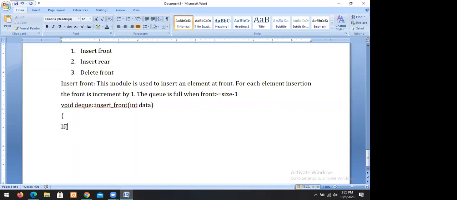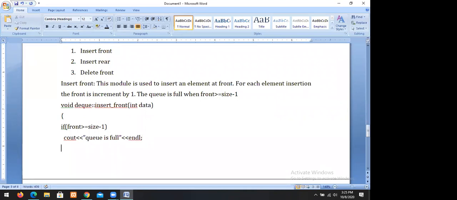If front is greater than or equal to size minus 1, cout Q is full, else.